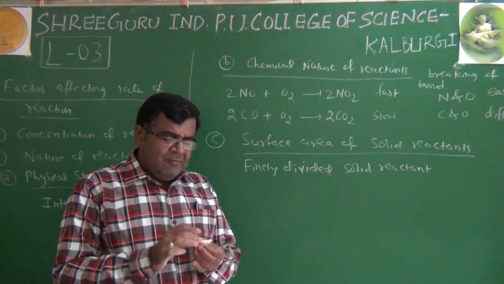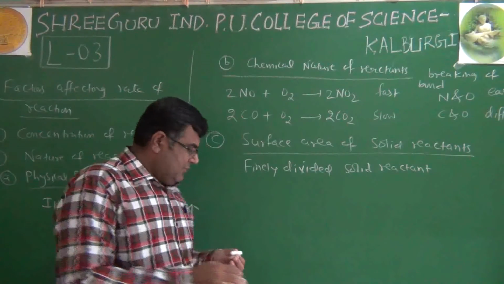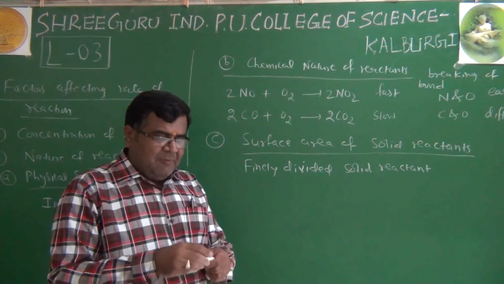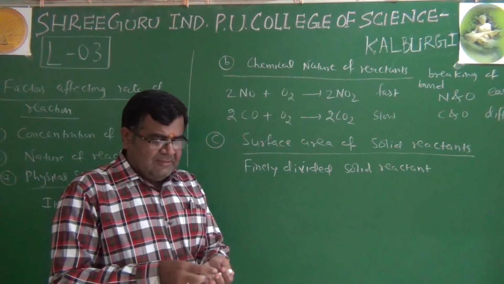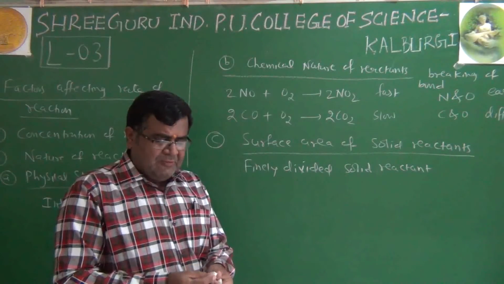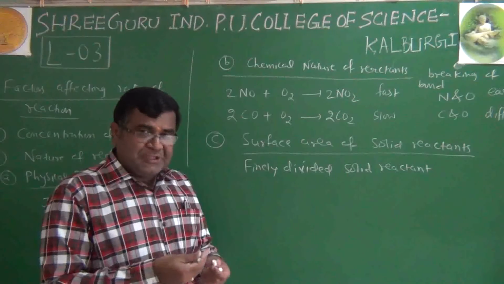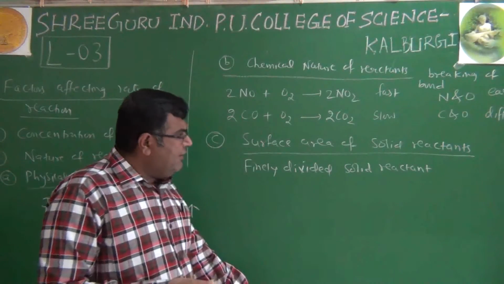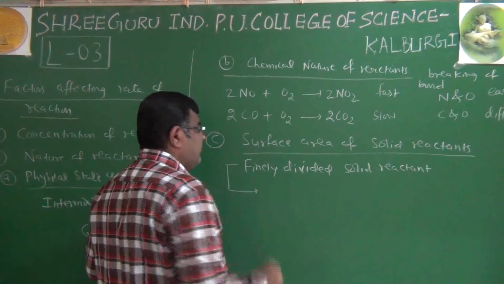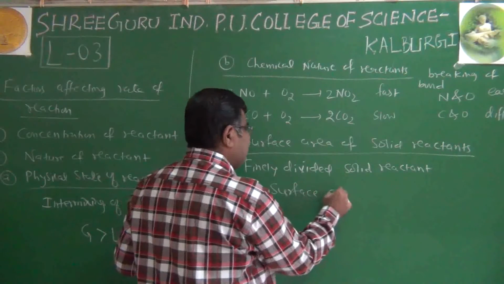Initially, only this much area was available, exposed to the reactant. But when we break this, the broken area is also exposed now. So there is more possibility of exposure. So for a finely divided reactant, we can say surface area increases.